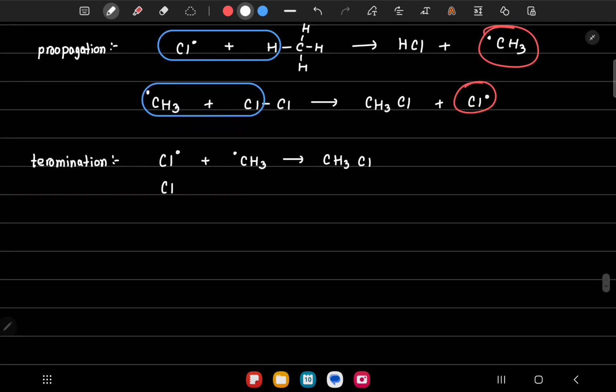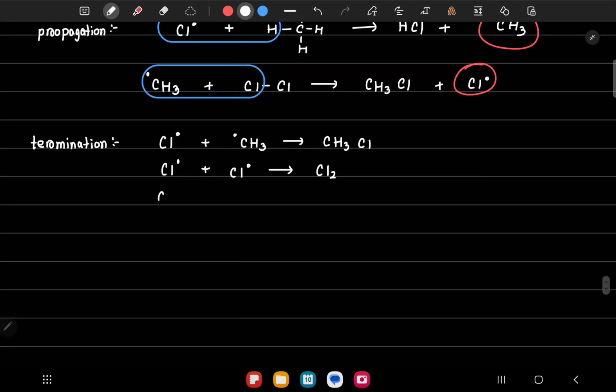We can have two chlorine free radicals reacting between themselves and forming Cl2. And we can also have two CH3 free radicals reacting between themselves, and from here we'll have C2H6. The mechanism is also the same for bromine.